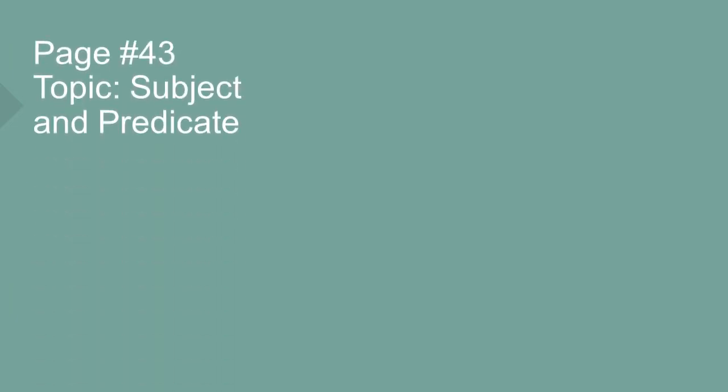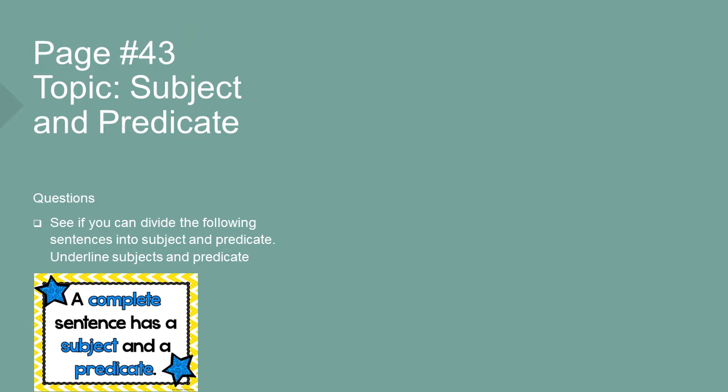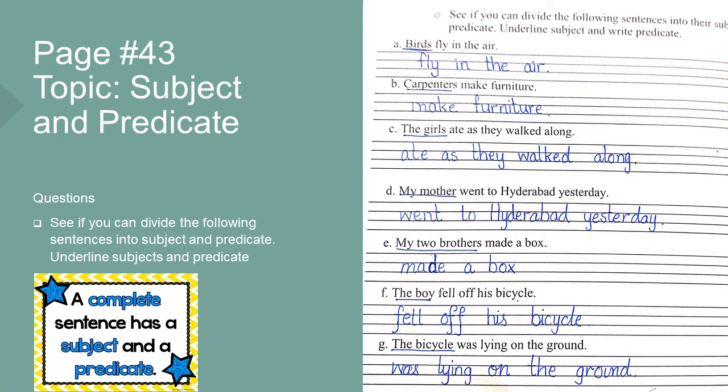Page number 43, topic: subject and predicate. Our question is, see if you can divide the following sentences into subject and predicate. Underline subjects and predicates. Here's some information: a complete sentence has a subject and a predicate. A sentence cannot be completed without a subject and a predicate. This is page number 43.